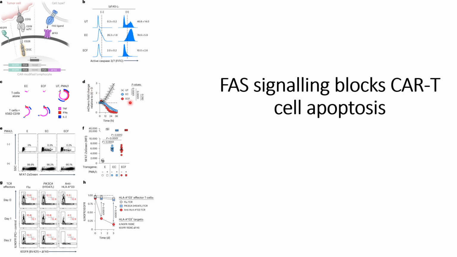And when they use the ECF, that is the CAR T with the FASL ligands removed, they further see a decrease in the signal. The p-values are shown here: between the untransduced and the EC, and untransduced and ECF, the decrease is significant, but between EC and ECF it is non-significant. And they check the activation of the T cells under different conditions. When the PMA is not there, they see less activation. When the PMA is there, they see high activation.